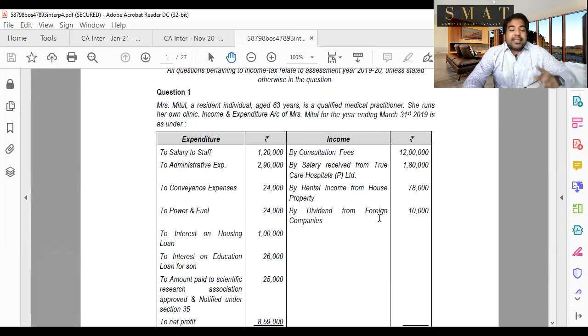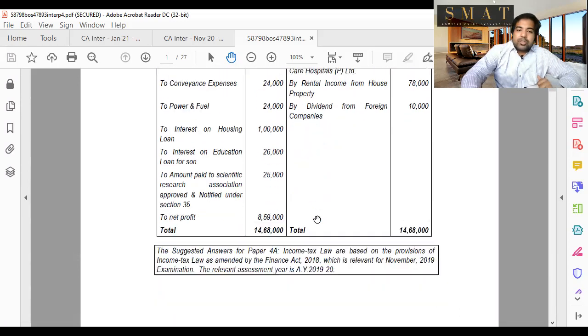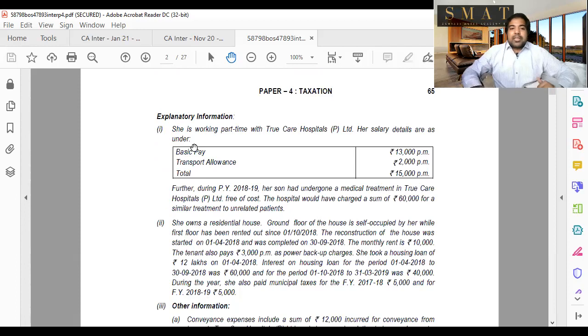In the income, I can see salary. But guys, she is basically running her own clinic. So where is the salary coming from? Salary received from True Care Hospitals Private Limited, 1,80,000. So we are only discussing the salary aspect right now. Let's go below, guys, and you'll see salary, explanatory information. She is working part-time with True Care Hospitals Limited. Her salary details are as under. As and when we look at it, we use SAP and SEP.